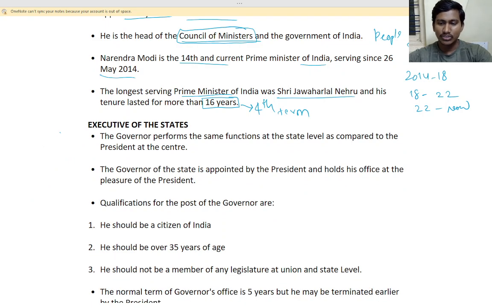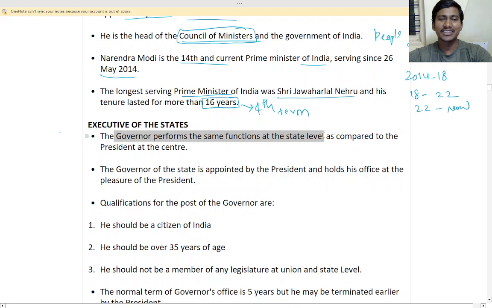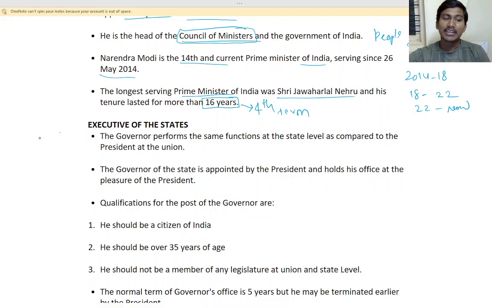So let us see now the executives of the state. The governor performs the same function at the state level as the president does at the union level.